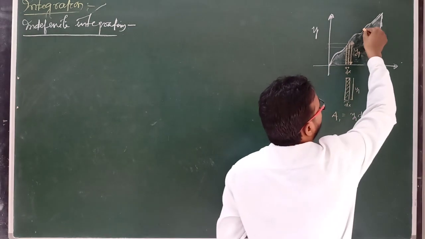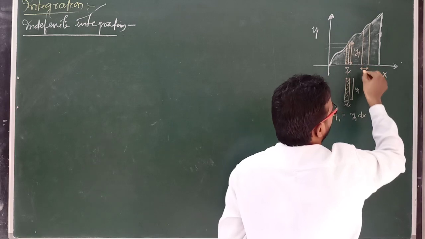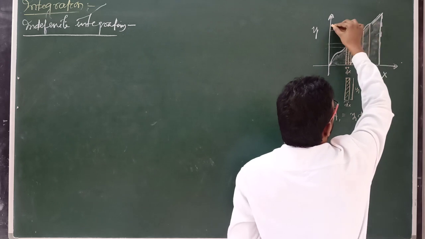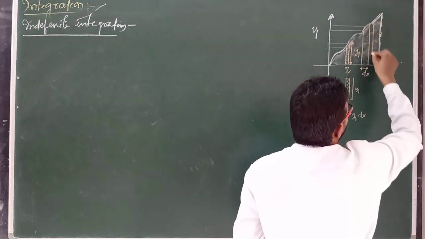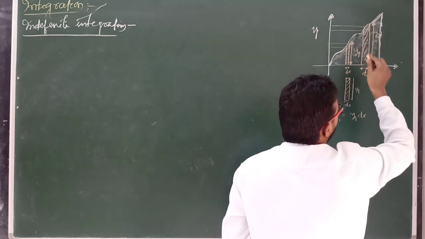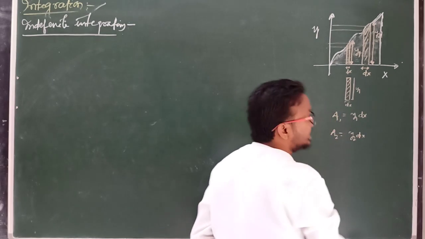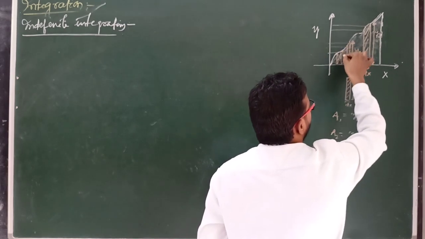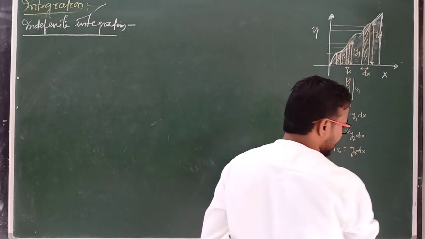Next, choose another one. The area is here, and suppose this distance is also the same, very small, that is dx. Then you can check this height y1 and y2, but this region is very small, so you can take this distance as y2. Its area, I am writing here, a2 equal to y2 into dx. Similarly, choose another area here, and suppose I am writing here y3, then the area will be y3 into dx.